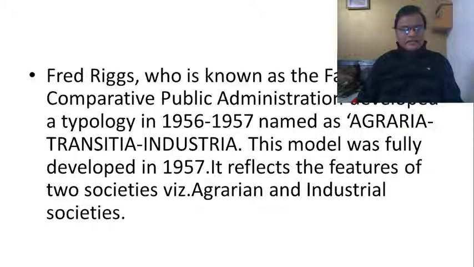But there were thinkers like Riggs who still believed that public administration can be a science of administration provided it follows its comparative approach. It was Woodrow Wilson who, for the first time, spoke about this comparative approach, and it was Riggs who used this comparative approach to come out with what he called a universal theory.